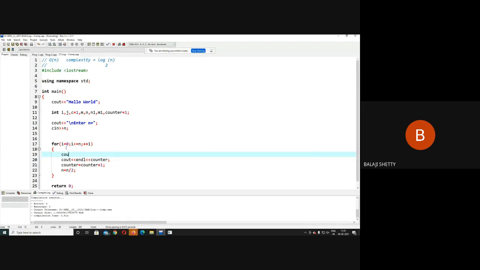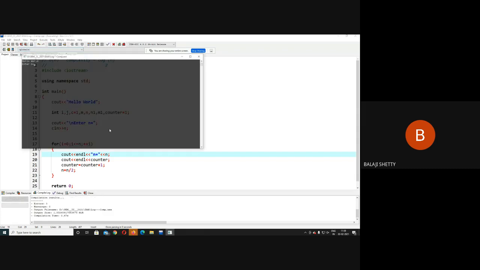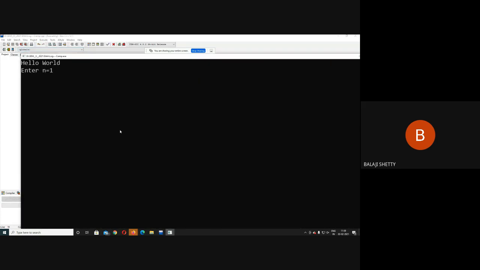Cout, and n equal to, and here I print the value of n. I will understand better this way. Execute the code. 16. Now see, when n was 16, the value of counter is 1. Then n equal to n by 2, n becomes 8, and counter is 2. Then n becomes 4, counter is 3. And then plus plus I becomes 4.